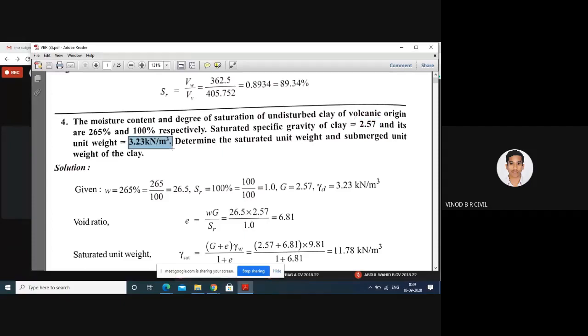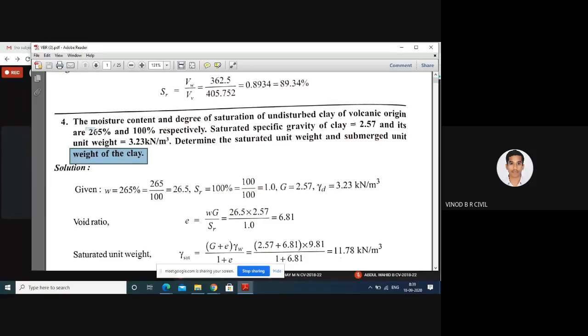3.23 unit weight. In this problem they do not mention whether it is a bulk unit weight or saturated unit weight, but you have to assume this is a dry unit weight, gamma d. Determine saturated unit weight means gamma saturated you have to calculate, and submerged unit weight means gamma b you have to calculate.